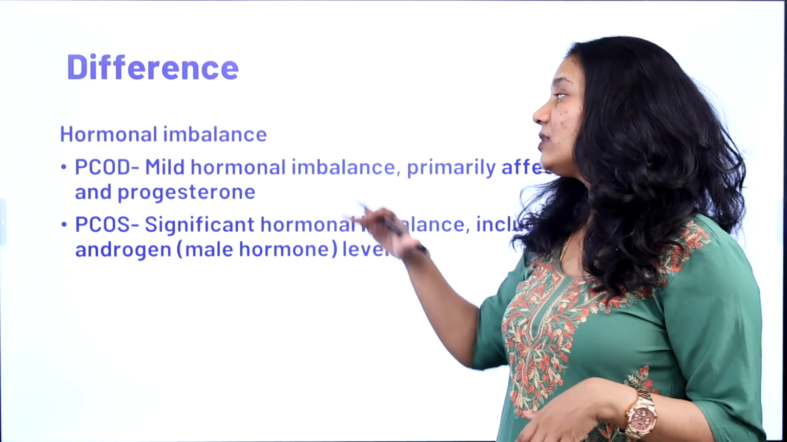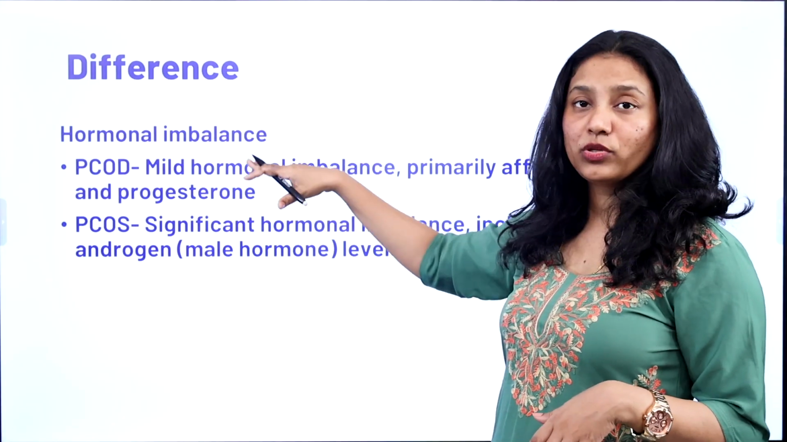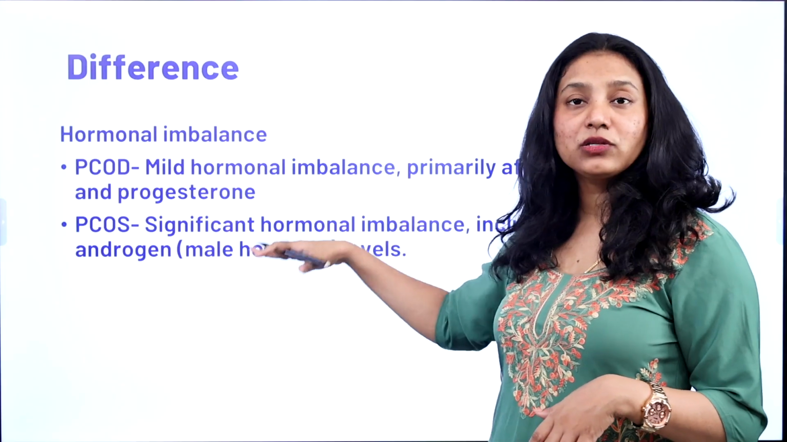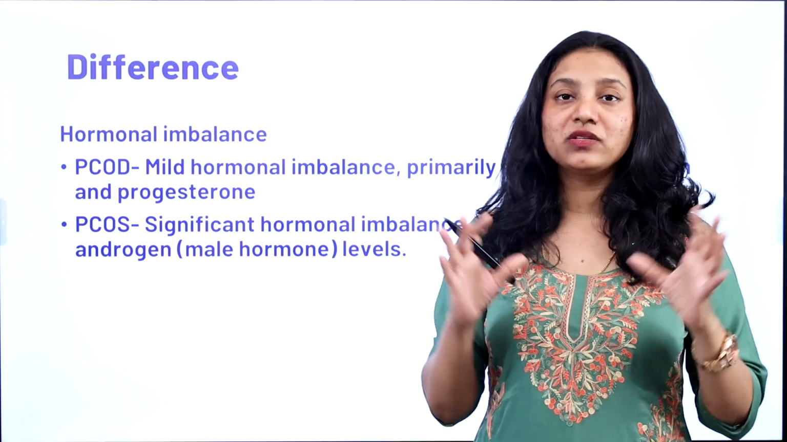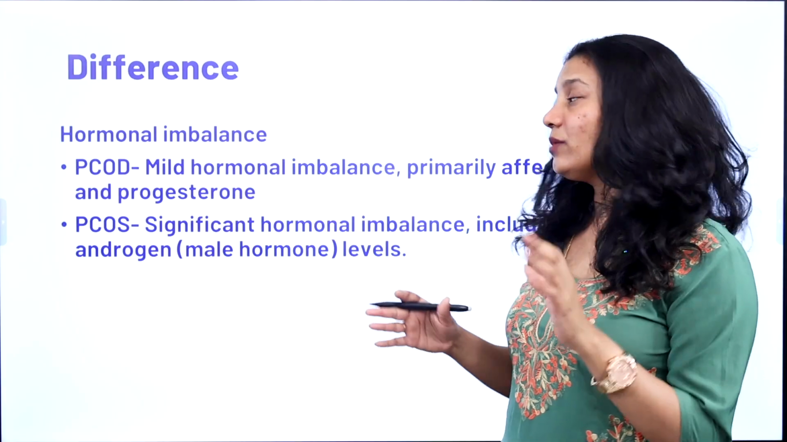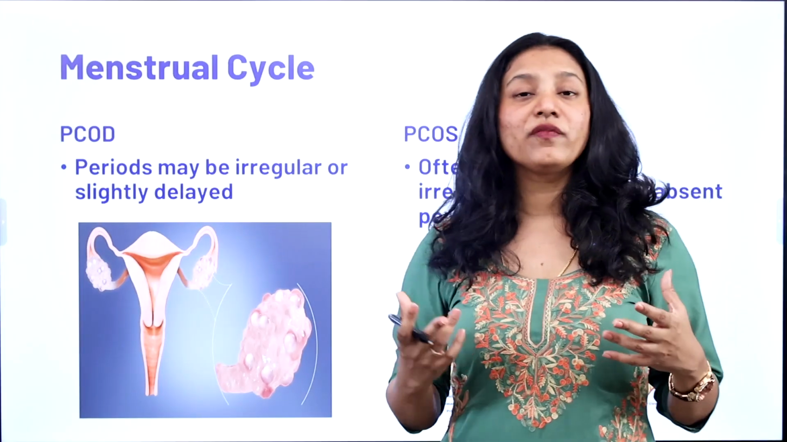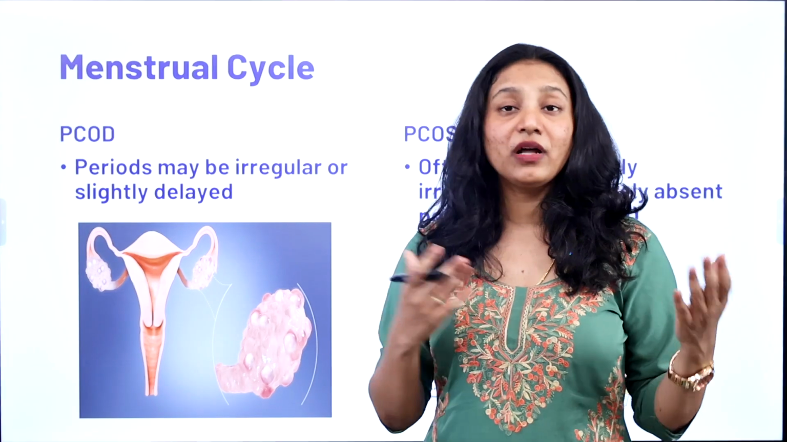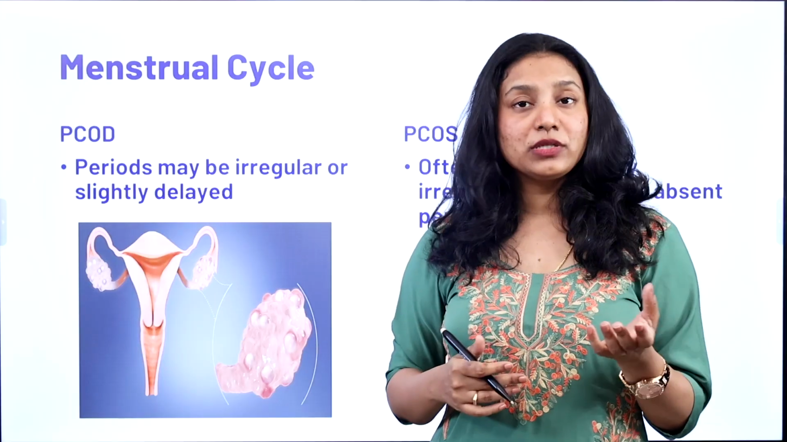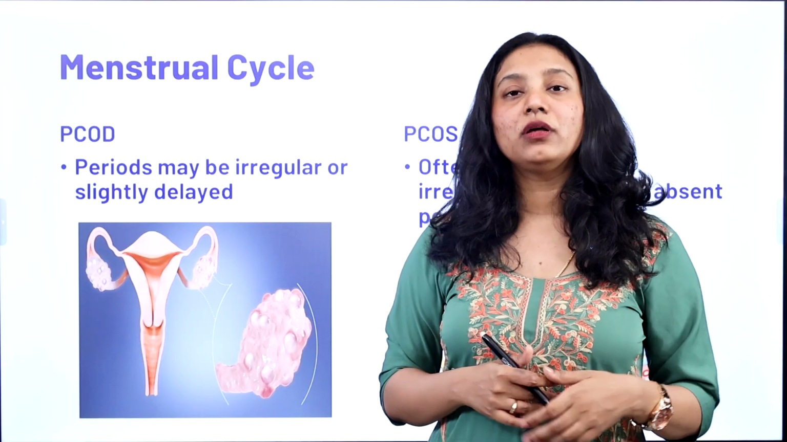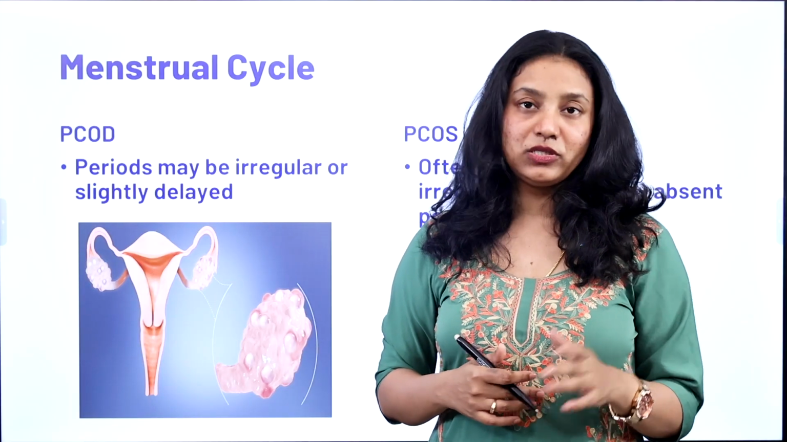So how do you differentiate? PCOD has a lot of estrogen and progesterone difference, whereas in PCOS the androgen hormone, that is testosterone, is increased. That is the basic difference between PCOS and PCOD. If you don't know whether you're suffering from PCOS or PCOD, even after seeing this complete video, just get an androgen test done and check your serum level. If it is high, then you can finalize it as PCOS.